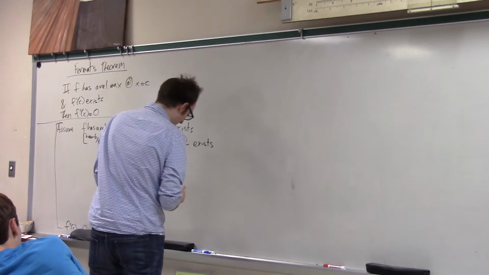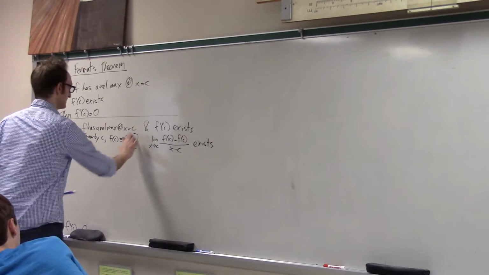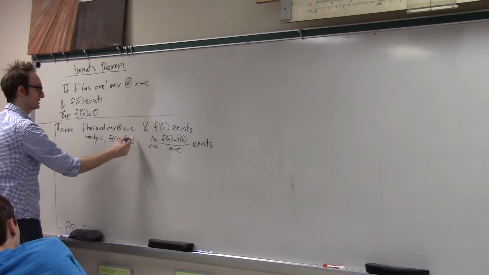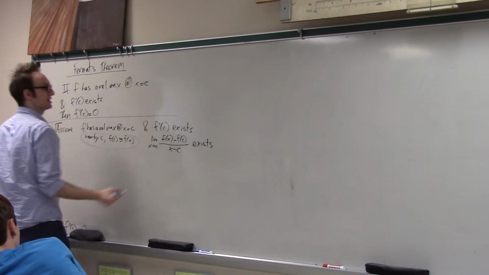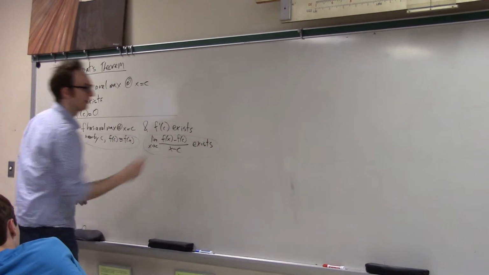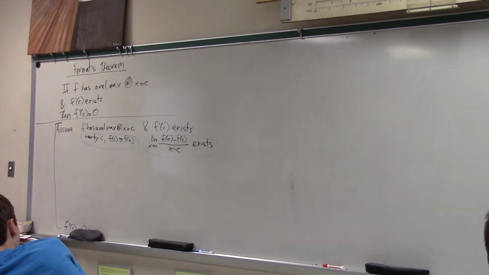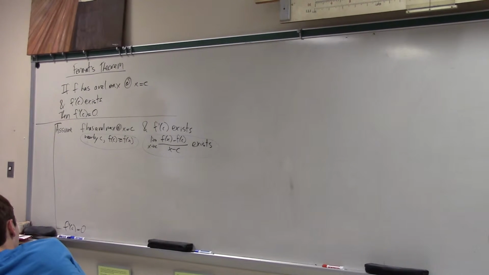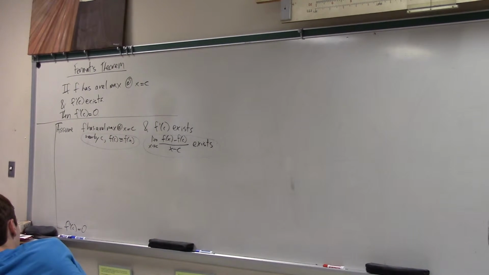I'm trying to walk you through proof strategy. The general proof strategy, at least for these kind of boring proofs, is to write down the things that I know. So I know that f of c is larger than f of x, and I also know that this limit exists. My goal is to prove that the derivative is 0.